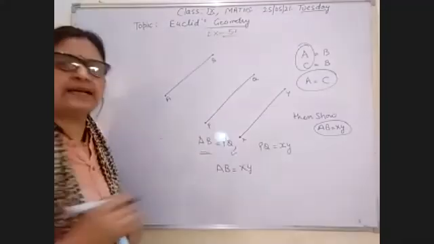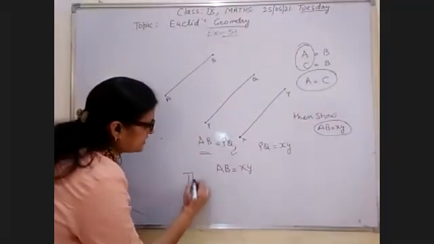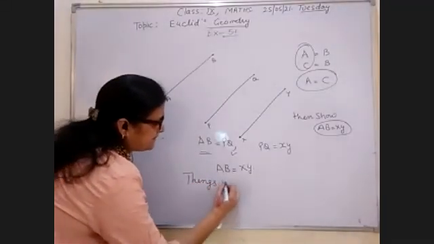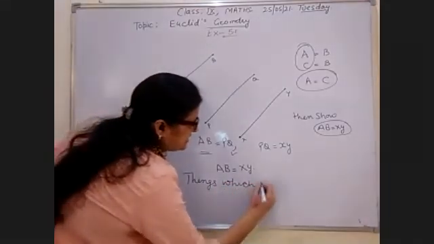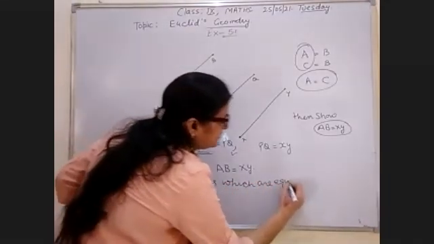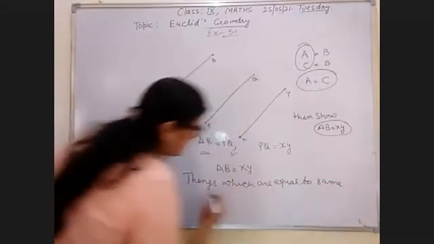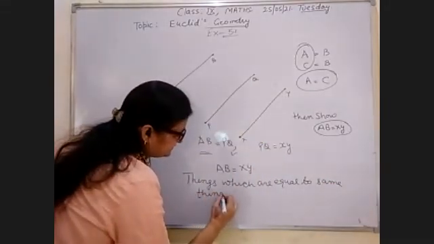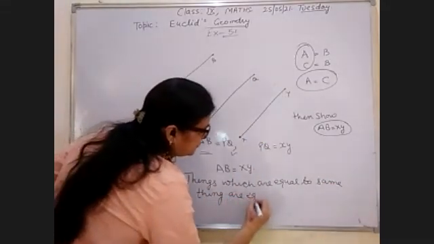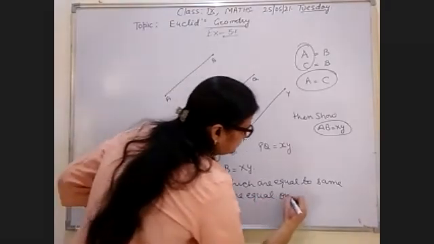This is your first axiom: things which are equal to the same thing are equal to one another.